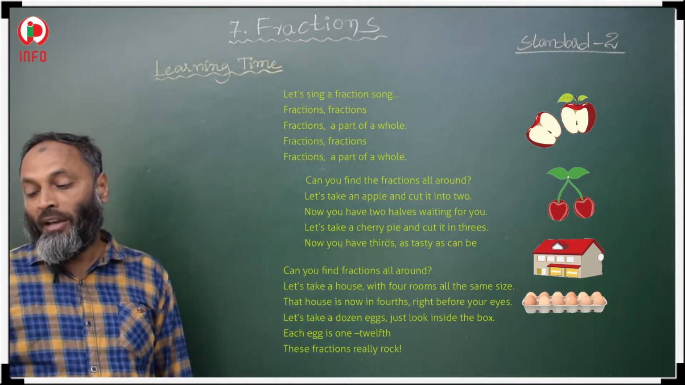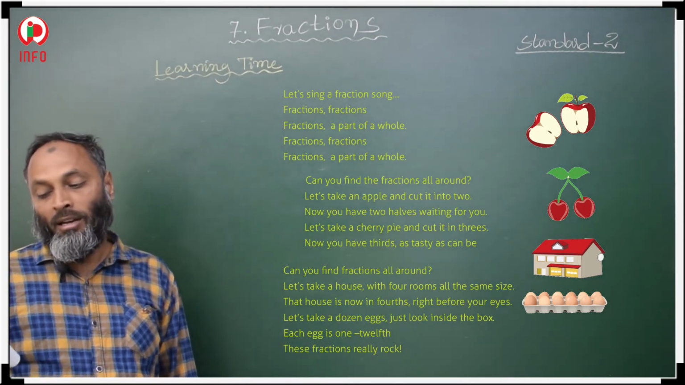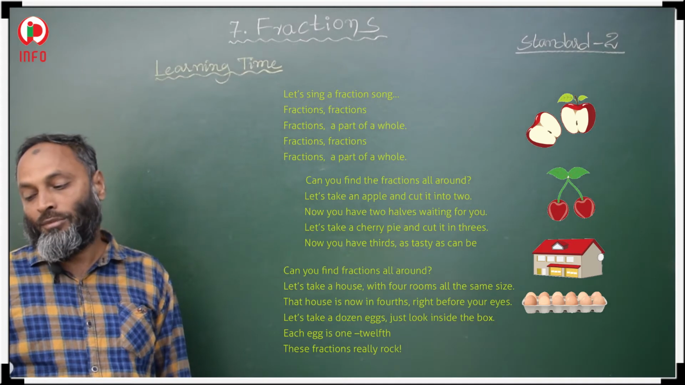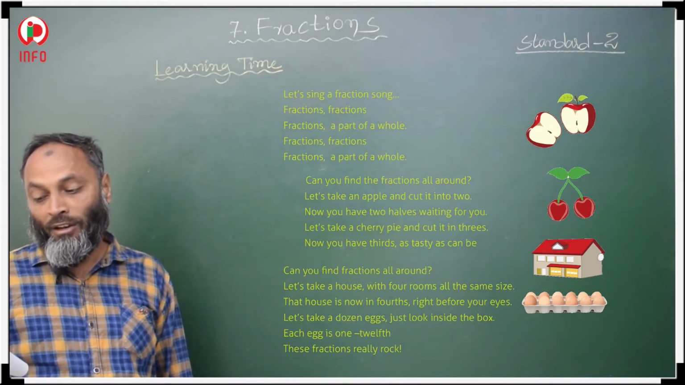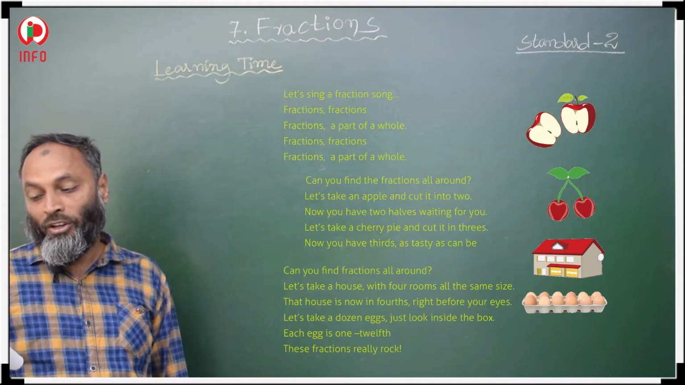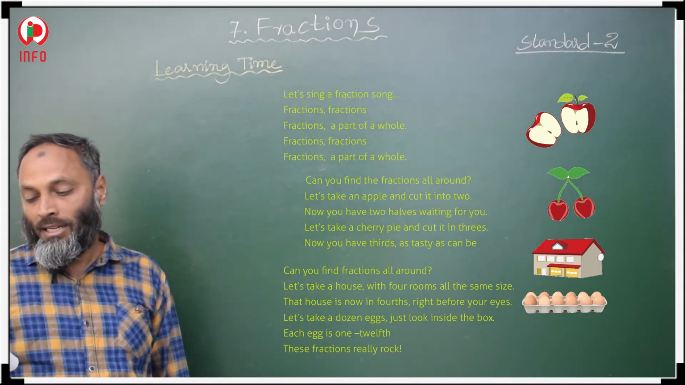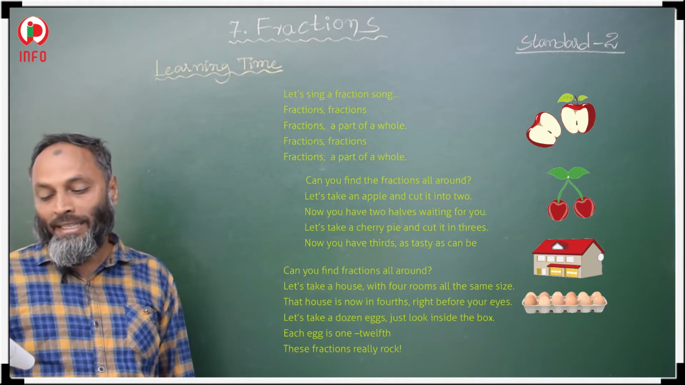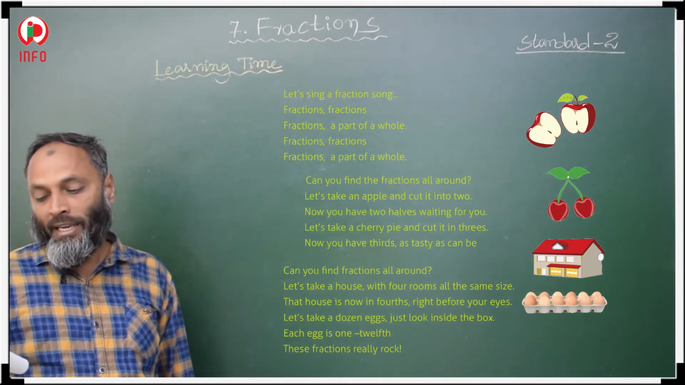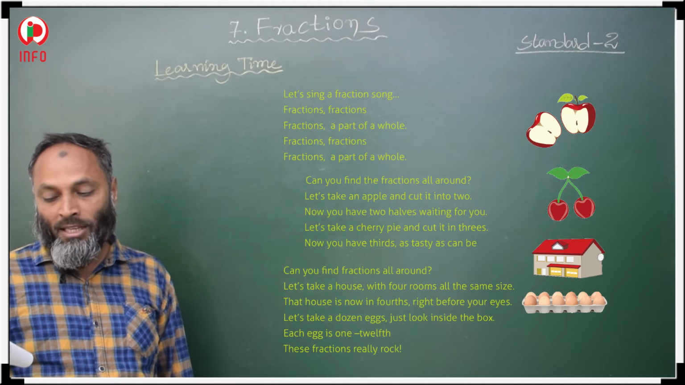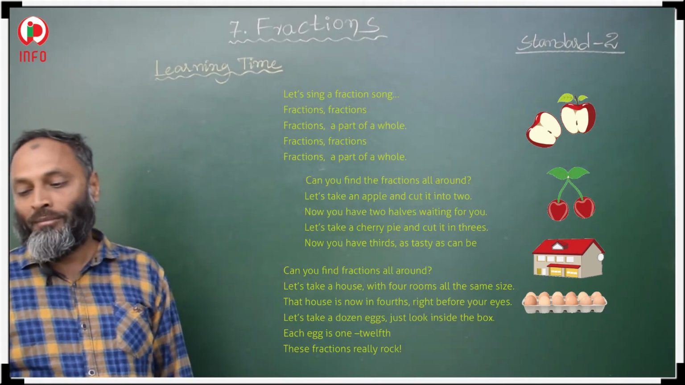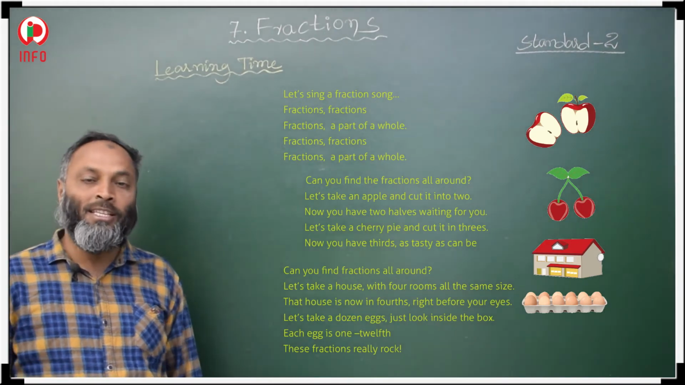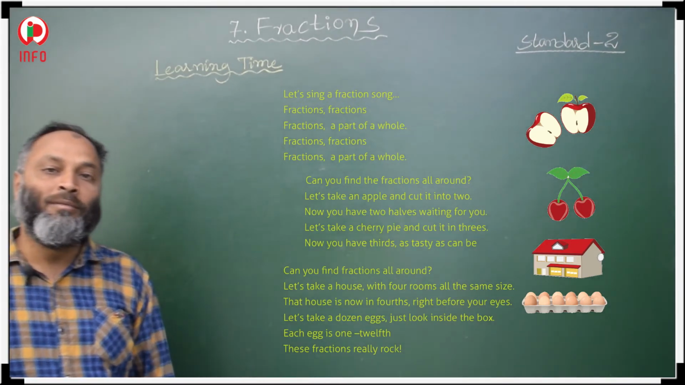Can you find fractions all around? Let's take a house with 4 rooms, all the same size. That house is now in fourths, right before your eyes. Let's take a dozen eggs. You look inside the box. Each egg is 1/12. This fraction really rocks. This is the poem, this is the song on fraction.